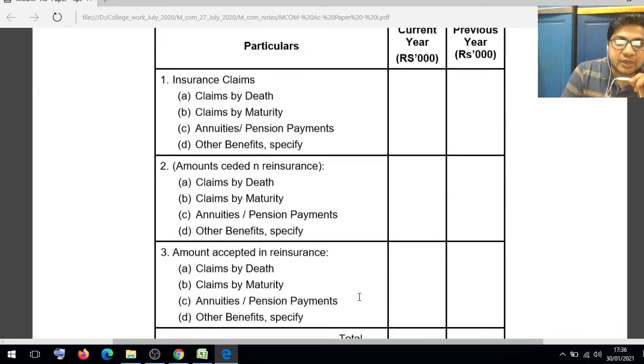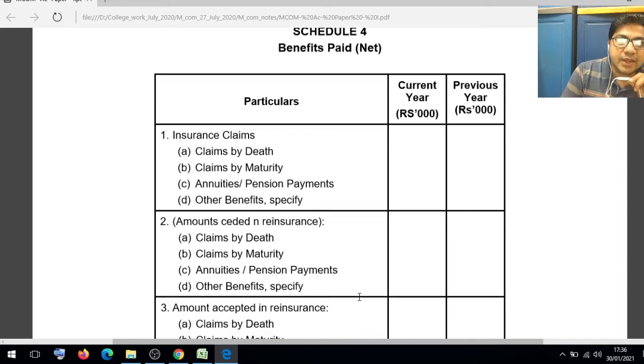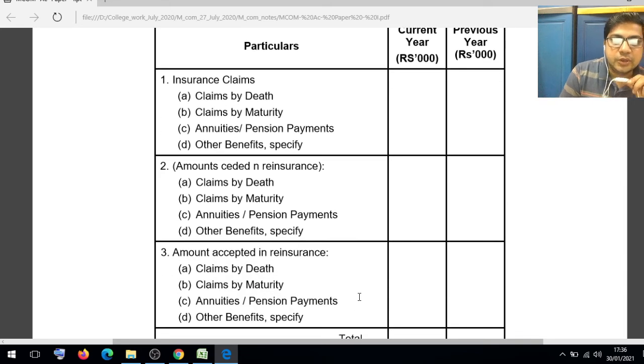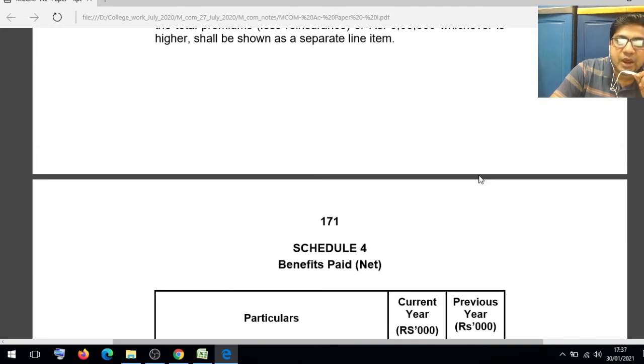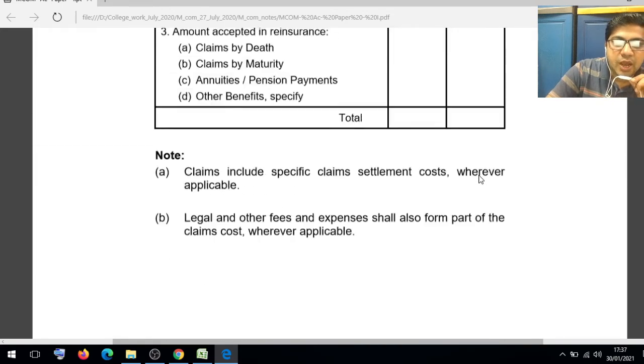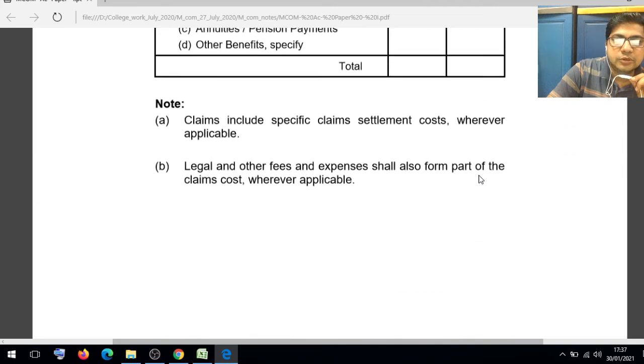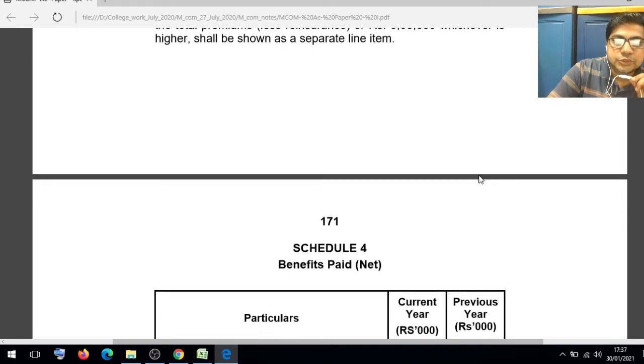So these are claim expenses, claim benefits: claim by death, claim by maturity, annuity, pension payment and other benefits also included. And this is the fourth schedule. It's a part of the revenue account. So you should know about the revenue account schedules.